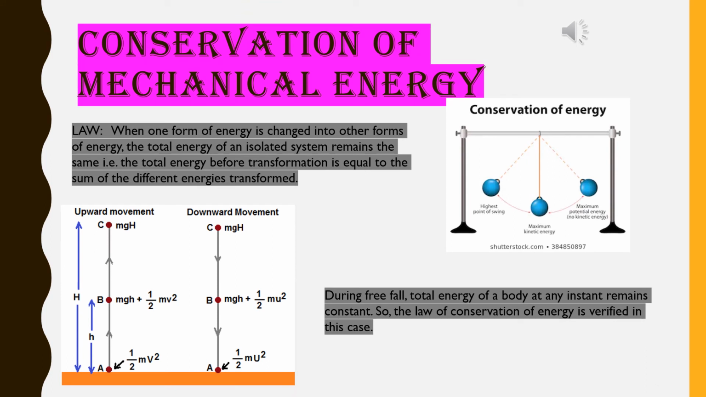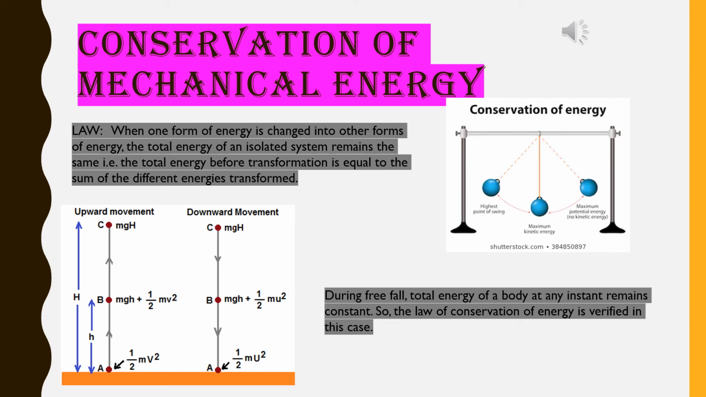Conservation of mechanical energy. The law of conservation. When one form of energy is changed into other forms of energy, the total energy of an isolated system remains the same. That is, the total energy before transformation is equal to the sum of the different energies transformed. See, I have given one example in the picture, conservation of energy. A ball is moving from its highest point of one corner to the extreme point of the other corner. Everything has been told over here. This is an example of conservation of mechanical energy.